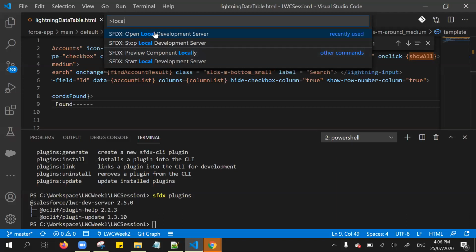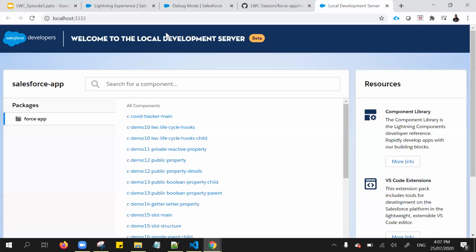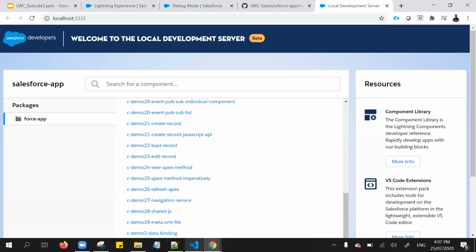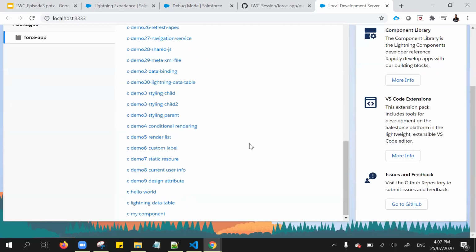If you click open local development server, by default it gets started and opens on localhost port 33343 in your local browser. And here all your Lightning Web Components get displayed, right? So in my project, these are the Lightning Web Components. That's the reason it's a lengthy component list.